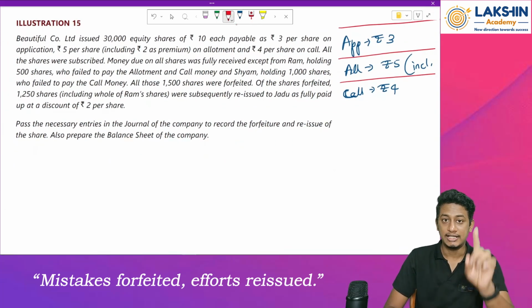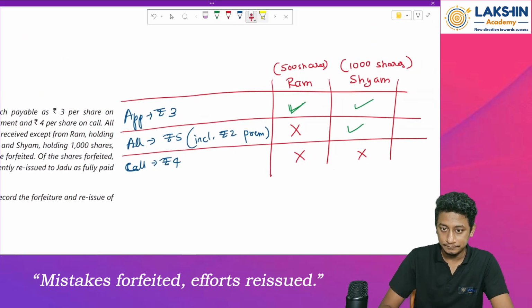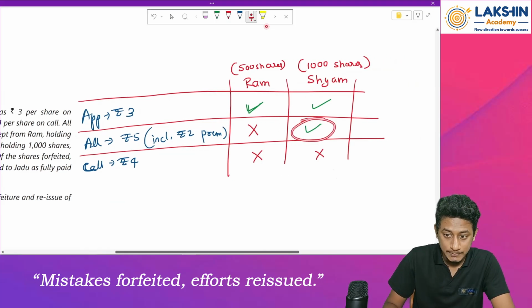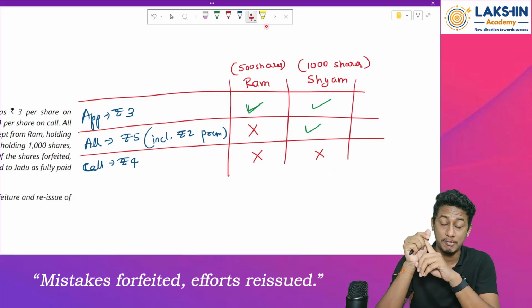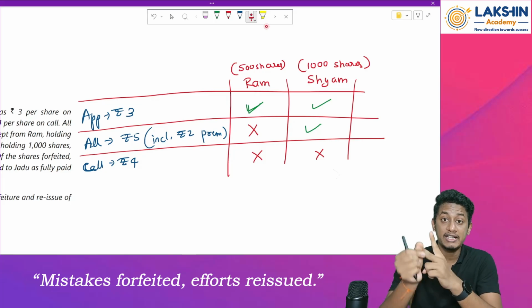See, here, securities premium amount was receivable on what? On allotment, where one person has paid, one person has not paid. I have told you both the cases where the securities premium account has been received and where it is not received. When will we reverse it? Whenever it is not received.